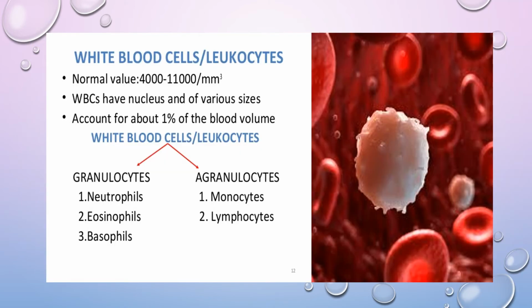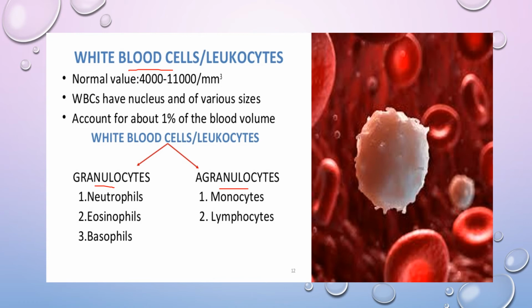Now, the normal value of these white blood cells is 4,000 to 11,000 per cubic millimeter. This WBC has a nucleus and is of various sizes. It accounts for only about 1% of the blood volume. So white blood cells are again classified into two types: the granulocytes and agranulocytes. If the granules are dispersed in the cytoplasm, they are called granulocytes. If the granules are absent, they are called agranulocytes.